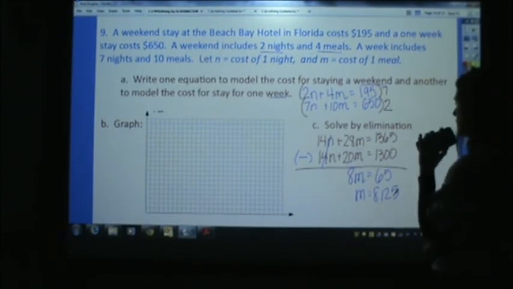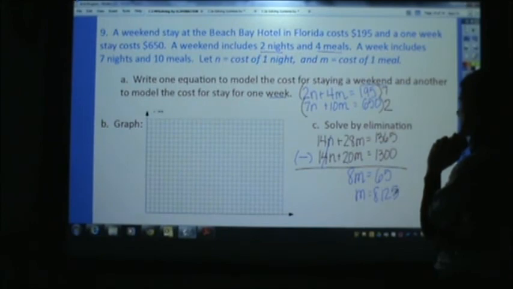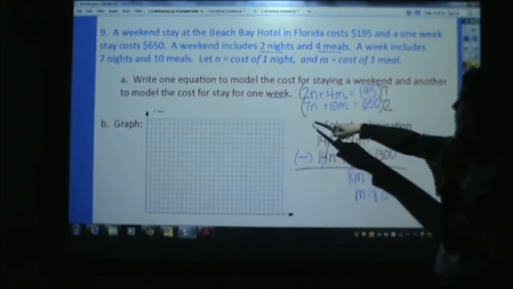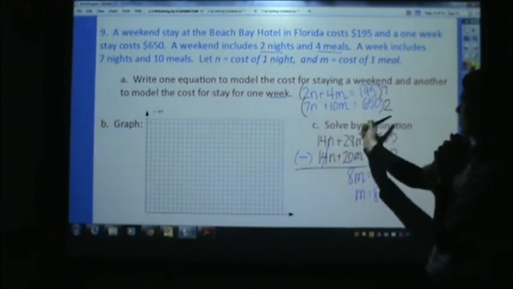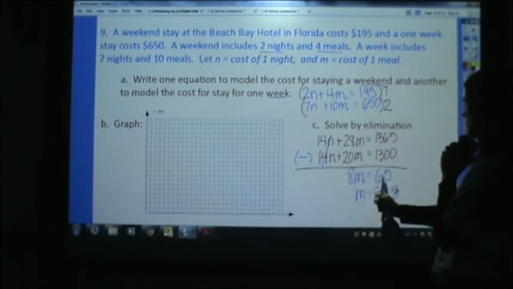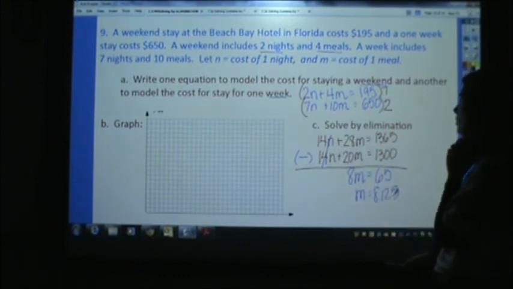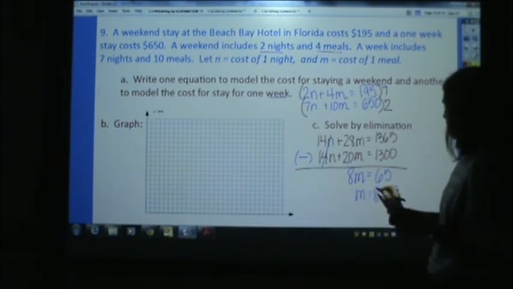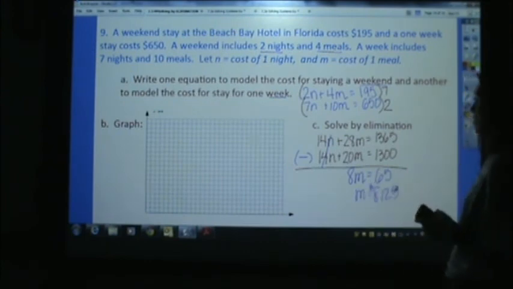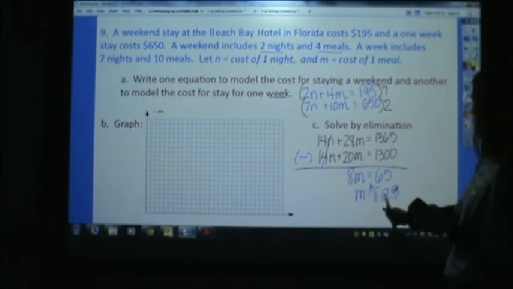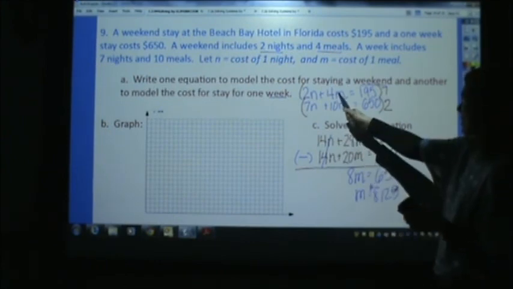All right, what happened here? Seems like a weird answer, so let me look it over. 2 nights, 4 meals, 7 nights, 10 meals, multiplied by 7, multiplied by 2. Okay. All right, so meals cost $8 and about 13 cents. So we need to plug in this in place of M. I'm going to plug it in right here.